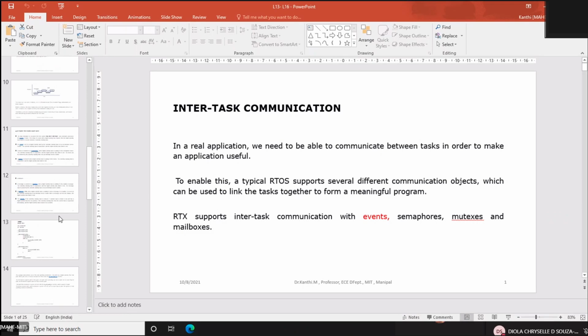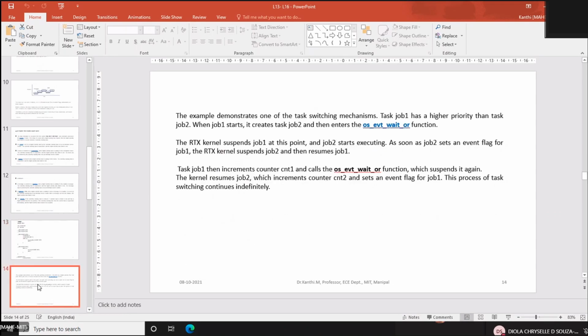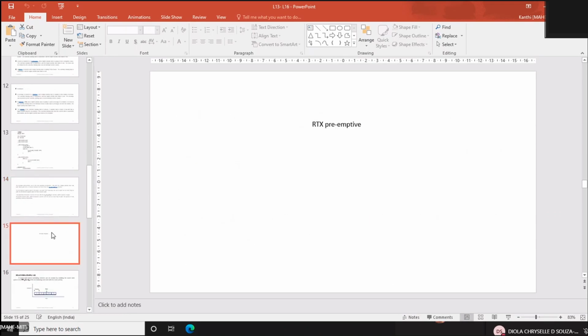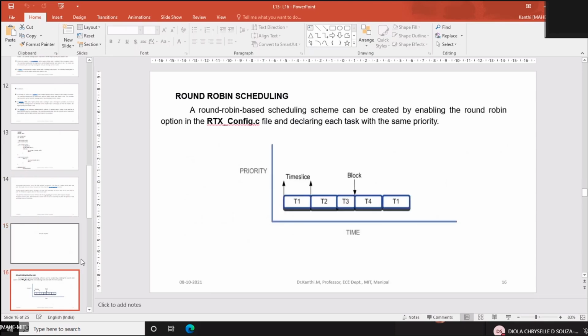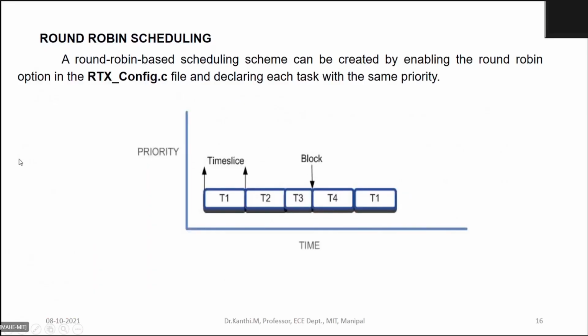So we have seen the preemptive scheduling. Next, we shall see the round robin scheduling. Since I have discussed it multiple times, let me finish this fast.